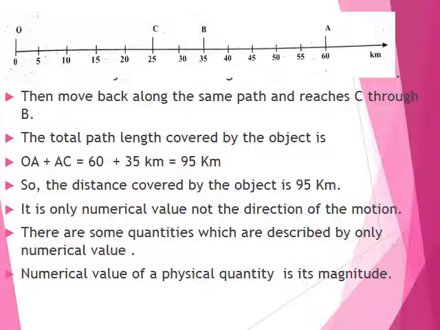There are some quantities in physics which are described by only a numerical value, and some quantities are described by a numerical value plus direction. The numerical value of a physical quantity is its magnitude. Magnitude is not some different word or something else; it is nothing but the numerical value.